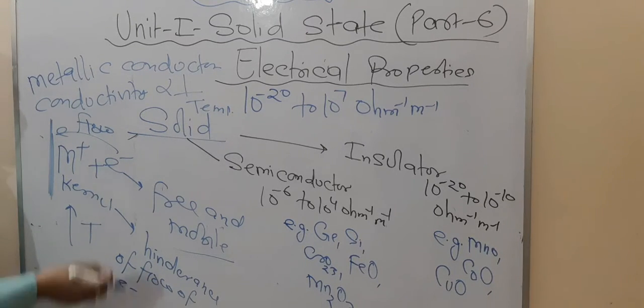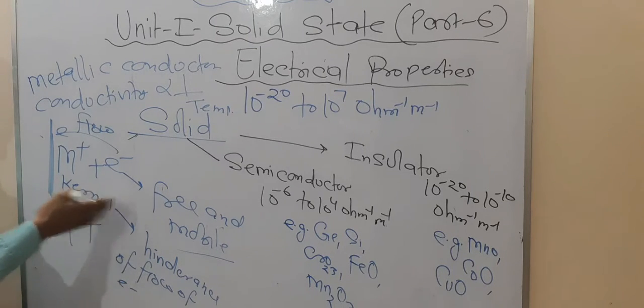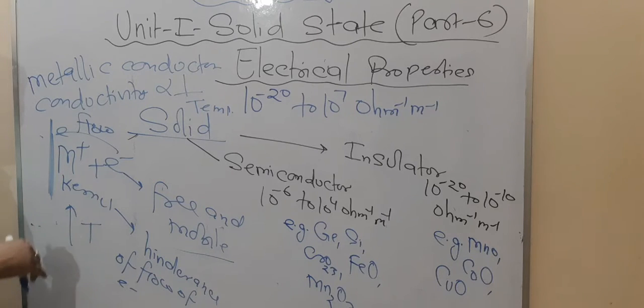That means it provides resistance. So due to this, what happens? The movement of electrons slows. So that's why the conductivity also decreases. Are you getting this point or not?